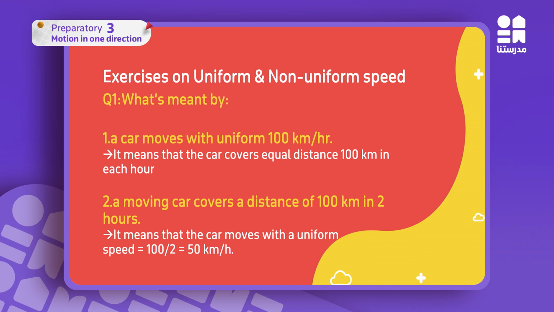But what is the amount of uniform speed here? I have 100 kilometers in 2 hours. So in 1 hour, I divide 100 by 2. So the car, or the body, covered 50 kilometers in 1 hour.